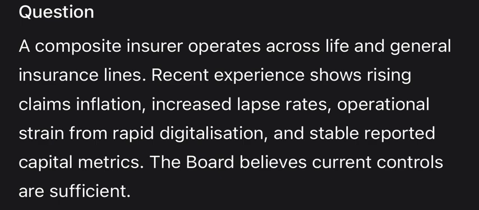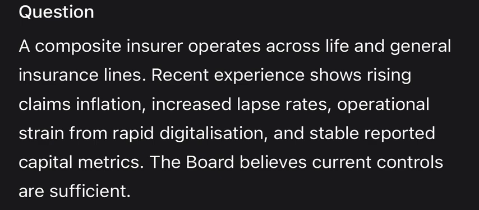Composite risk interaction. Inflation hits both sides, increasing claims costs in general insurance (GI) and increasing renewal expenses in life. Operational risk. Digitalization isn't just an upgrade, it's a source of systemic, operational, and cyber risk. The cycle. Use the problem specification phase to challenge the board's static view of the external environment.